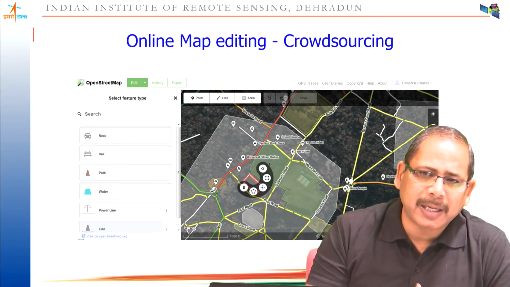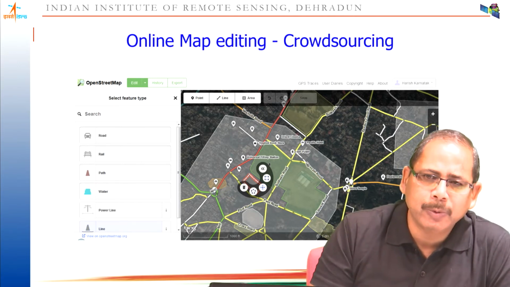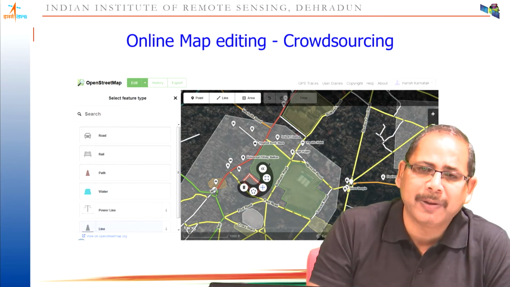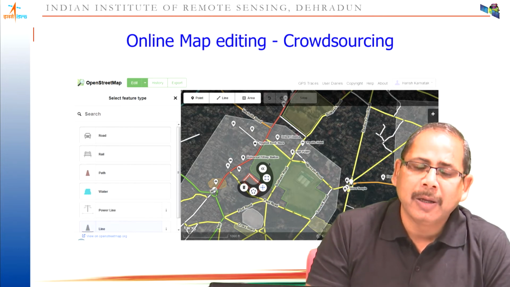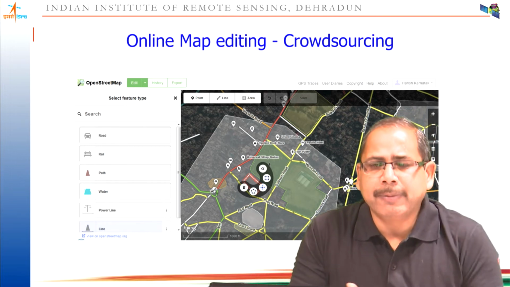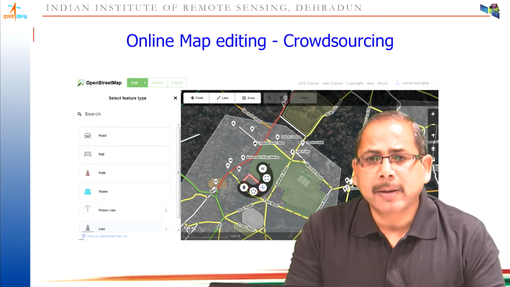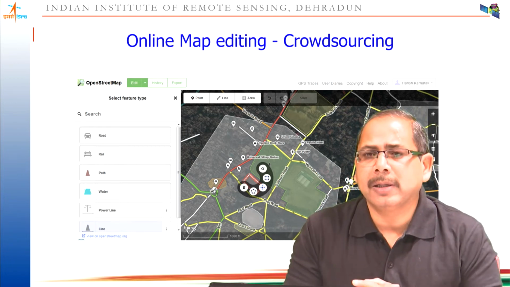Why is this digitization required? If my playground is nicely visible in the satellite image, why should I digitize it as a polygon? This is a very important point that you have to understand, because the satellite data or aerial photographs that we capture through our space-based sensors can provide you the footprint of the geographical features.